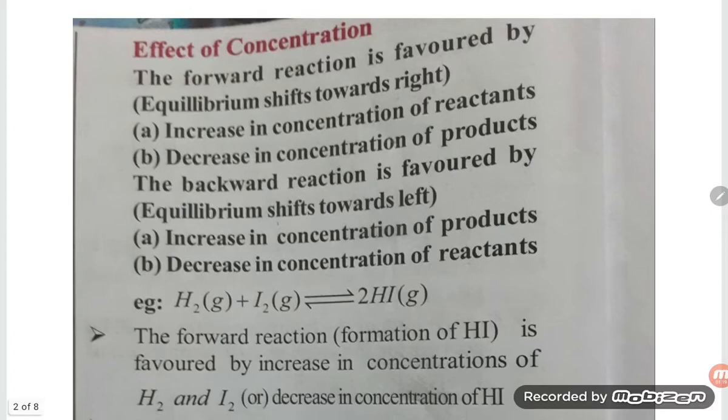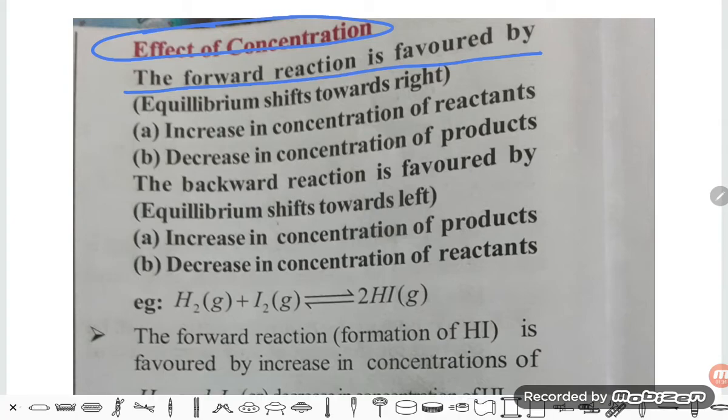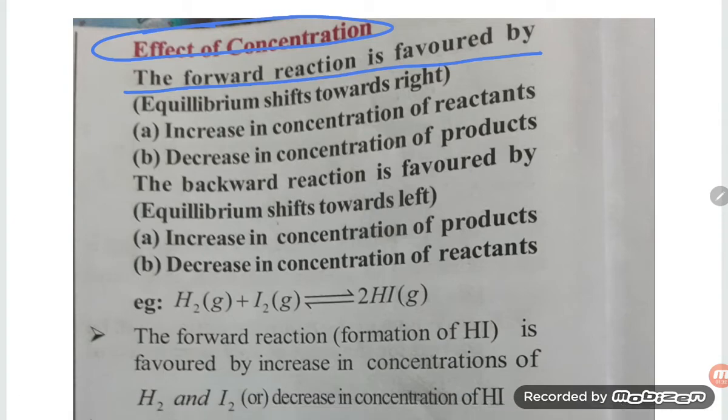Now, effect of concentration. The forward reaction is favored by equilibrium shift towards right.